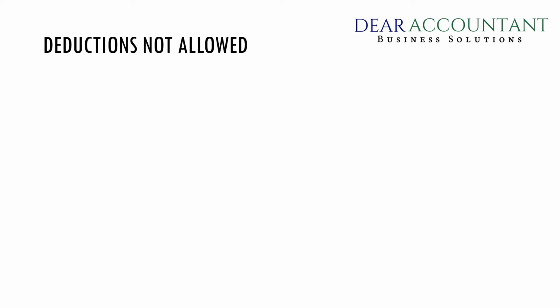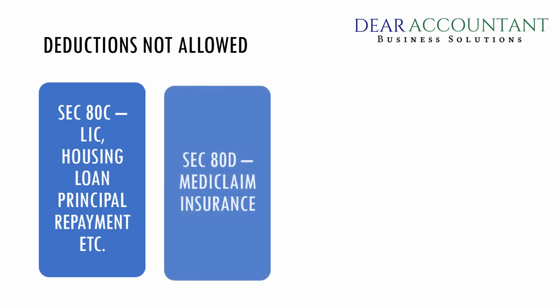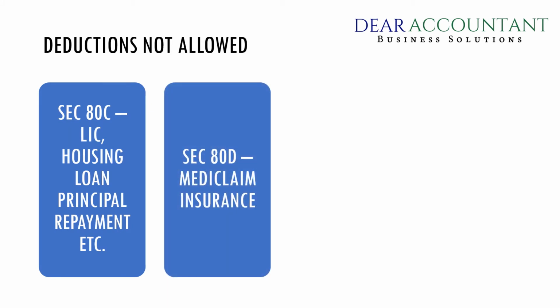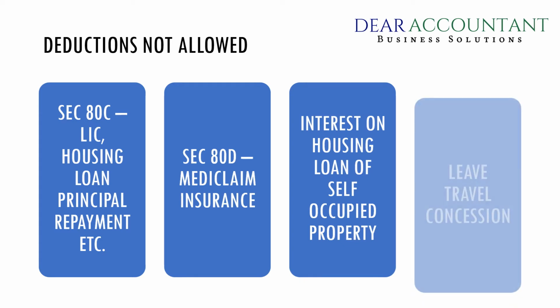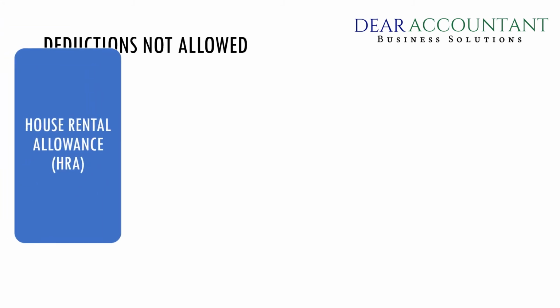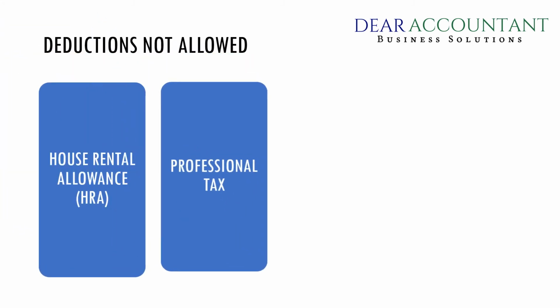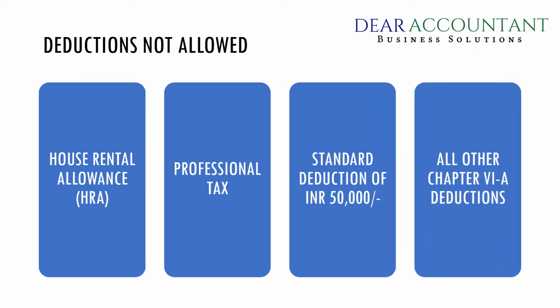For example, Section 80C, LIC, housing loan, principal repayments, etc. Section 80D, Mediclaim insurance, interest on housing loan of self-occupied property, leave travel concessions, house rent allowances, professional tax, standard deductions of rupees 50,000, and all the other Chapter 6A deductions.